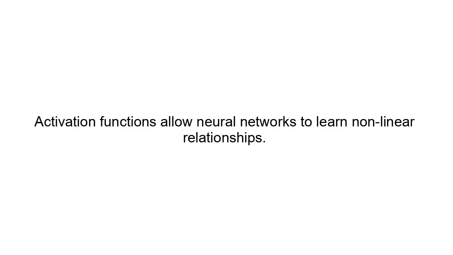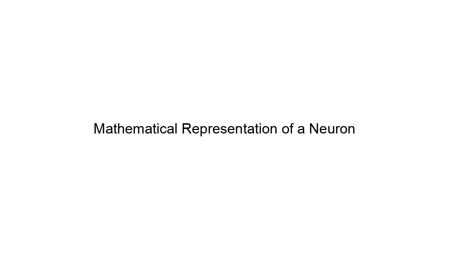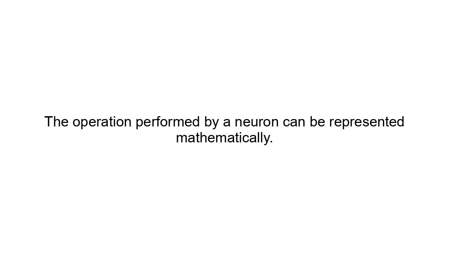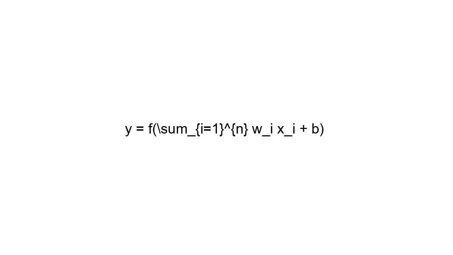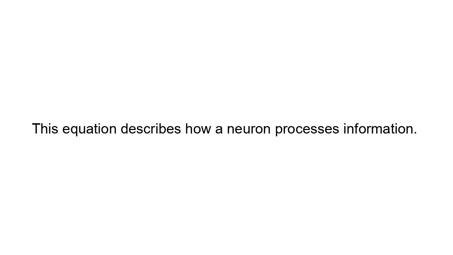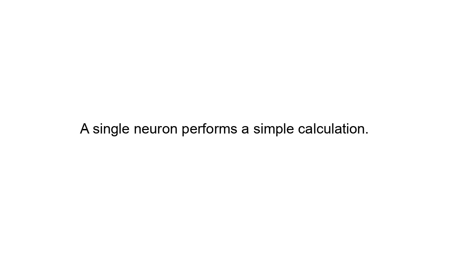Mathematical representation of a neuron. The operation performed by a neuron can be represented mathematically. Y = f(sum from i=1 to n of w_i x_i + b). Where x_i equals input values, w_i equals weights, b equals bias, f equals the activation function, and y equals the output of the neuron. This equation describes how a neuron processes information.